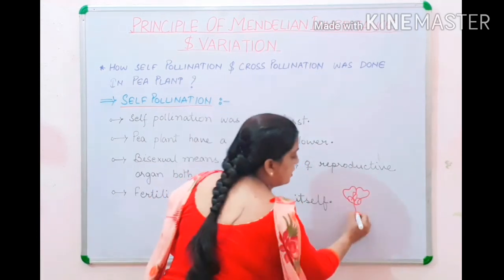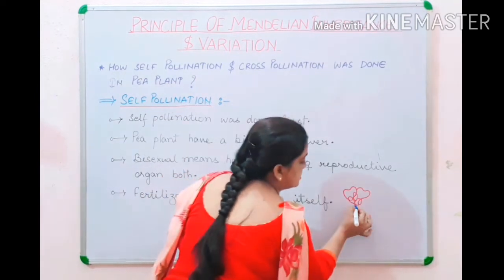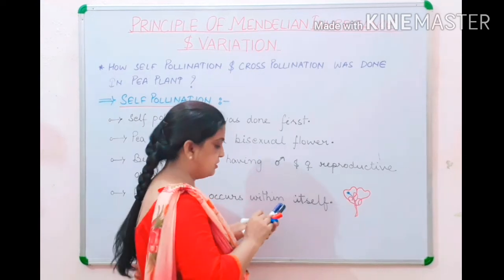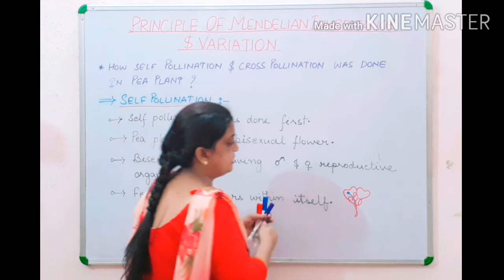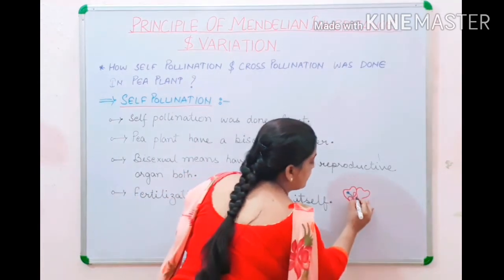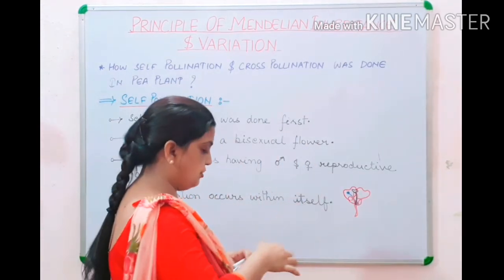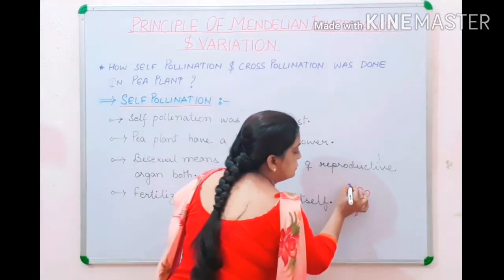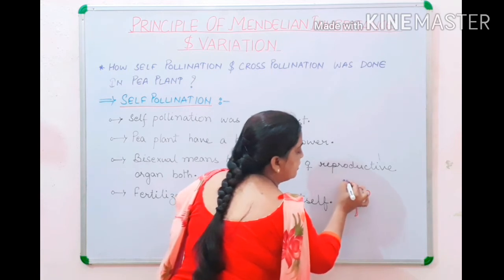Within this pea flower only, here in between is your stamen, the male reproductive organ, where pollen grains are present, and then here it has a pistil, its stigma is over here, with the ovary inside it. Now children, the transfer of pollen grains from the anther to the stigma of the pistil is your self-pollination.